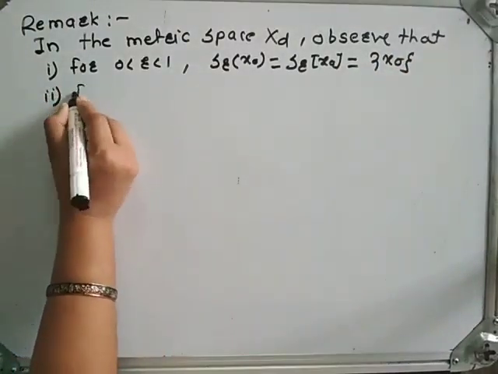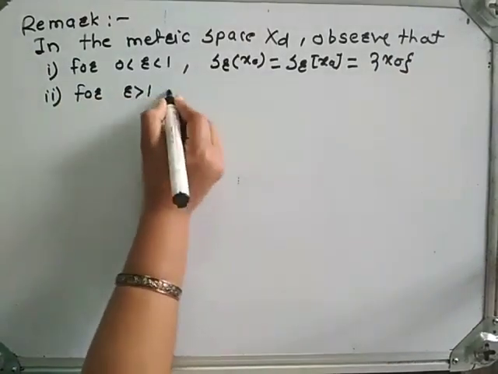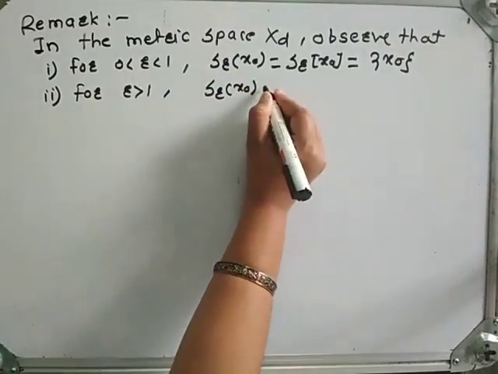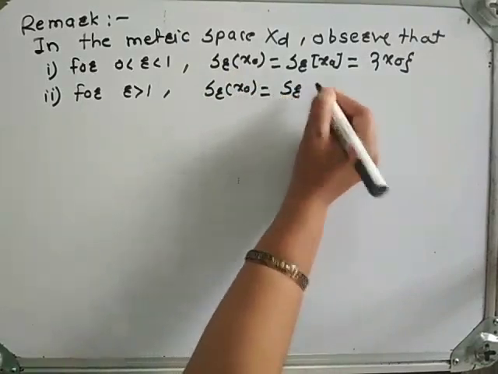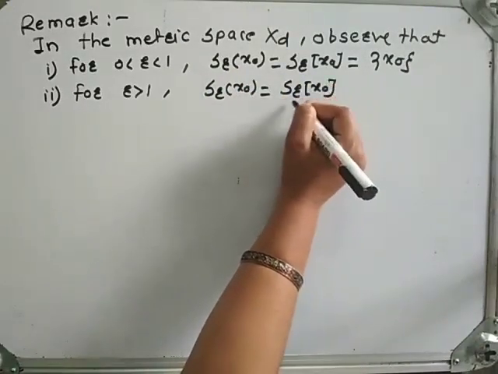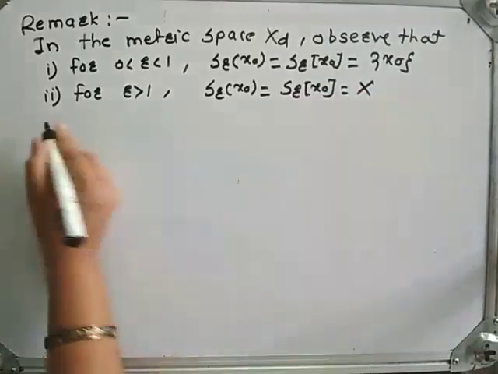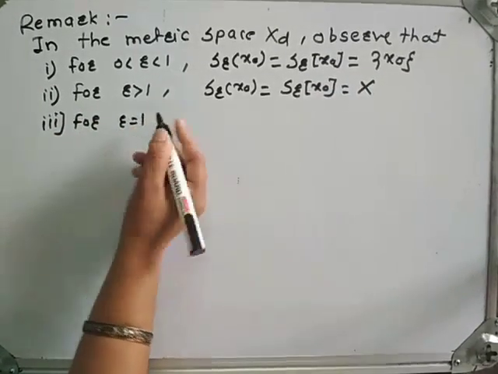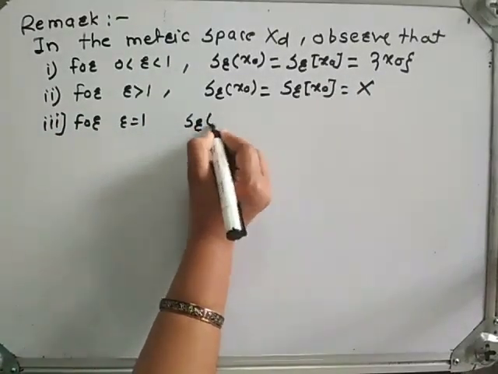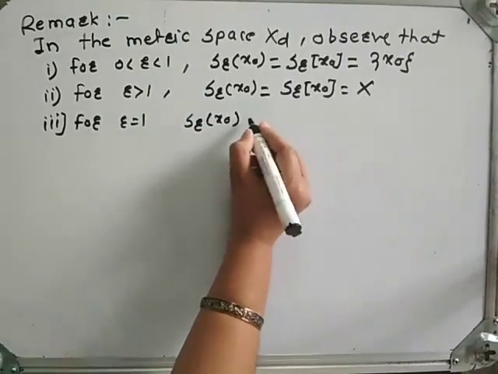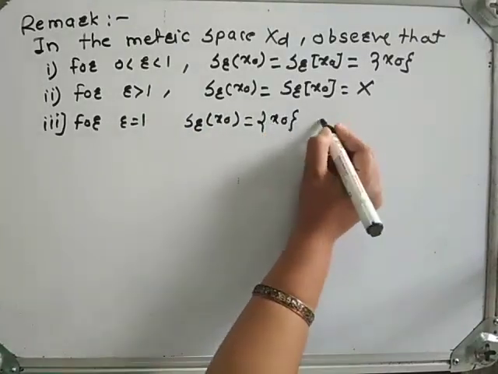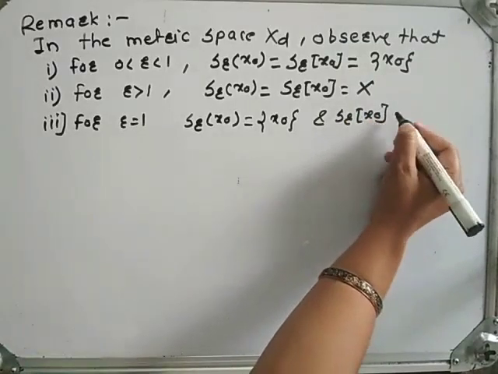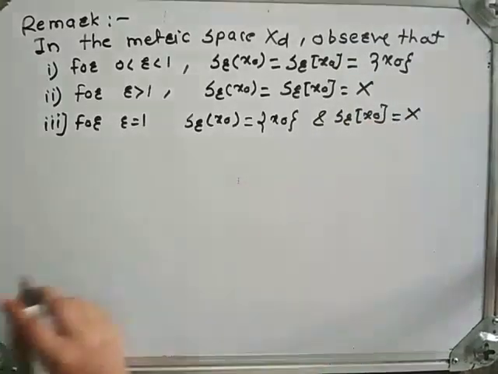Second, for r greater than 1, open sphere centered at x0 with radius r is equal to closed sphere centered at x0 with radius r is equal to capital X. And third, for r is equal to 1, open sphere centered at x0 with radius r is equal to singleton {x0} and closed sphere with center x0 and radius r is equal to capital X.